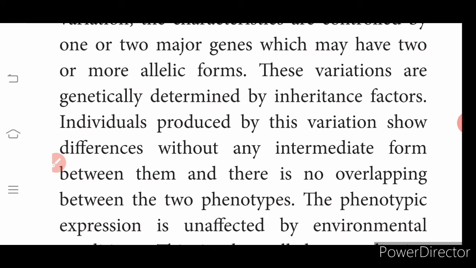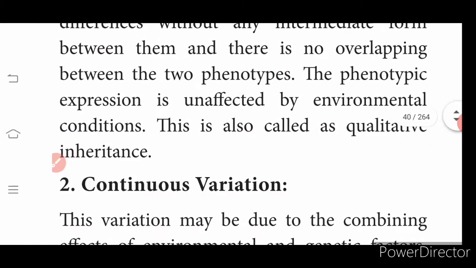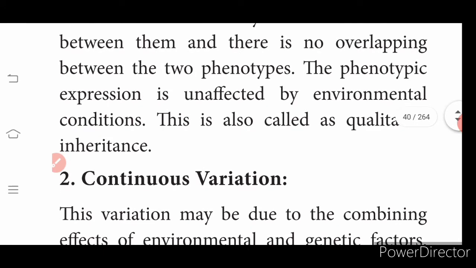One is dwarfness, the other is tallness, but both are related to the height of the plant. That is what you call an allele. These variations are genetically determined by inheritance factors. Individuals produced by this variation show differences without any intermediate form between them. There is no overlapping form.